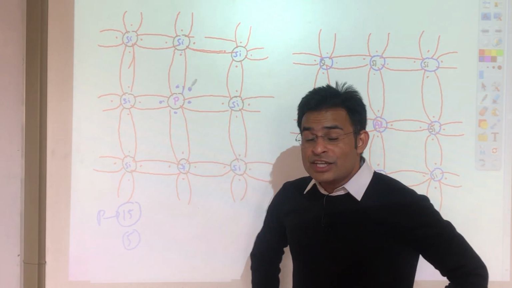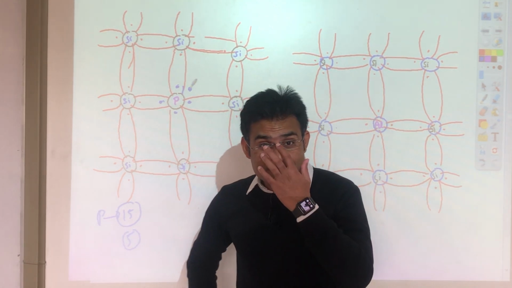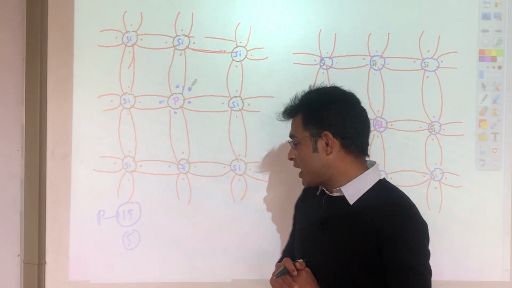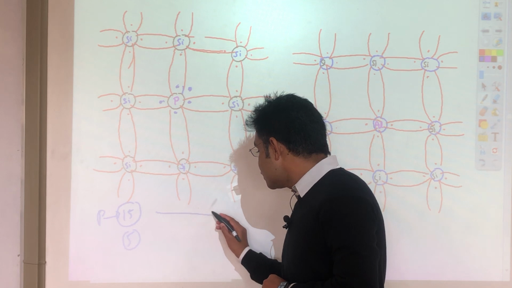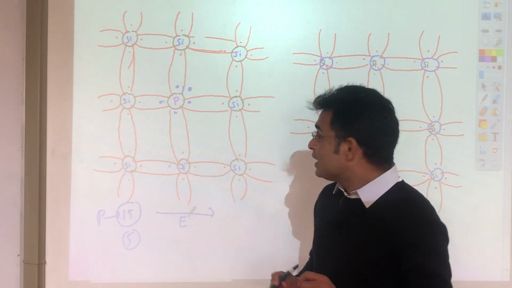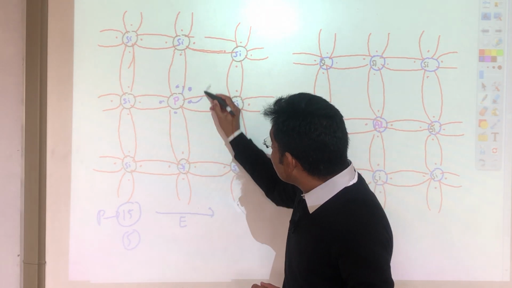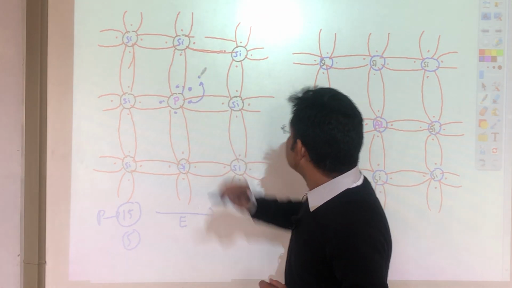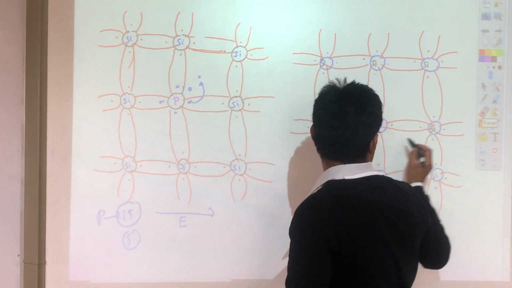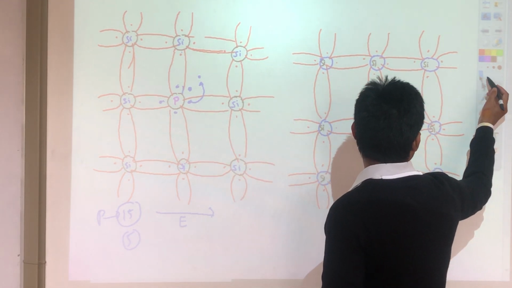It means the number of electrons will be more. In this case, if you apply electricity, the electron will jump from this to this. When the electron jumps, one vacancy of electron will be created.